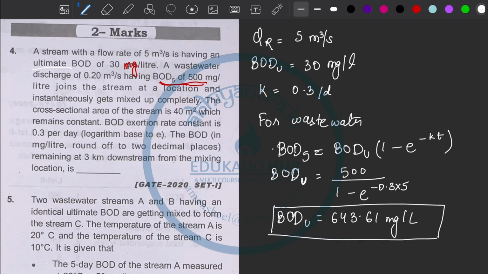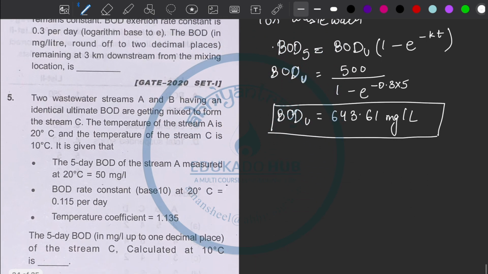Ultimate BOD of river is 30 milligram per liter, and ultimate BOD of wastewater comes out to be 643.61. Now I can easily calculate the ultimate BOD of the mix.